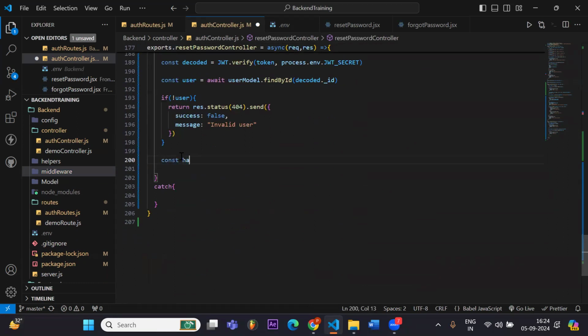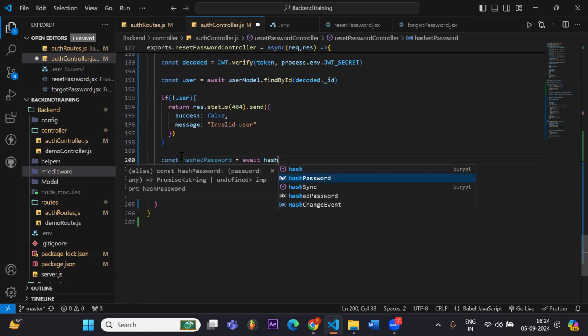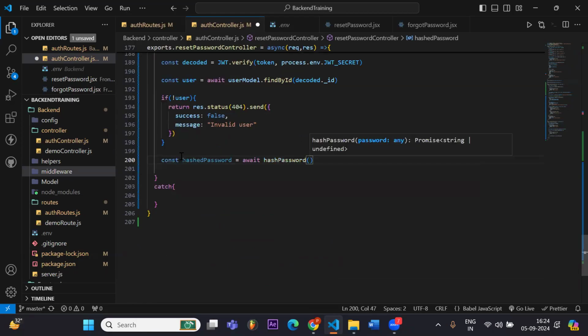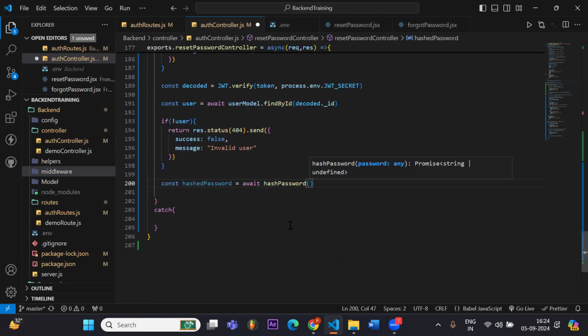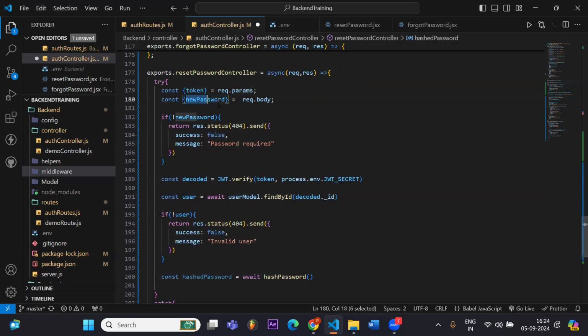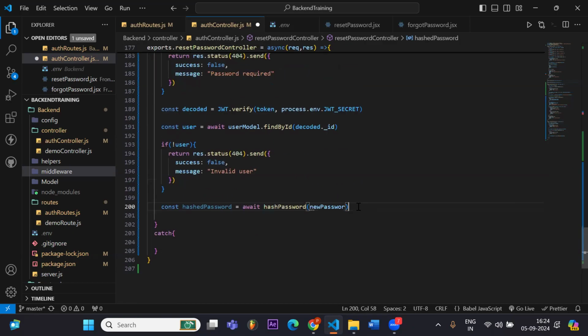Say const hashed password, await, the name of the function was hashPassword, and the password that will be going is newPassword. So with this, we'll get a hashed password.